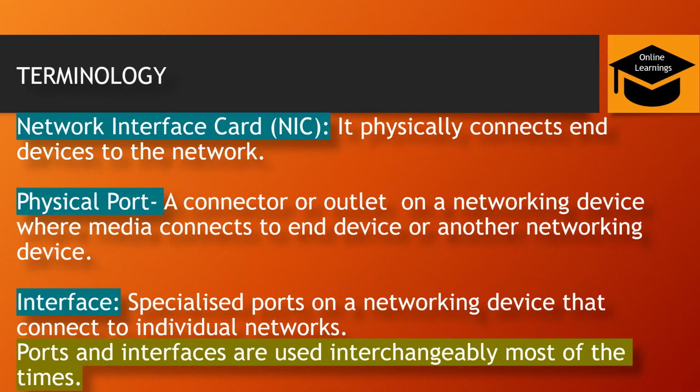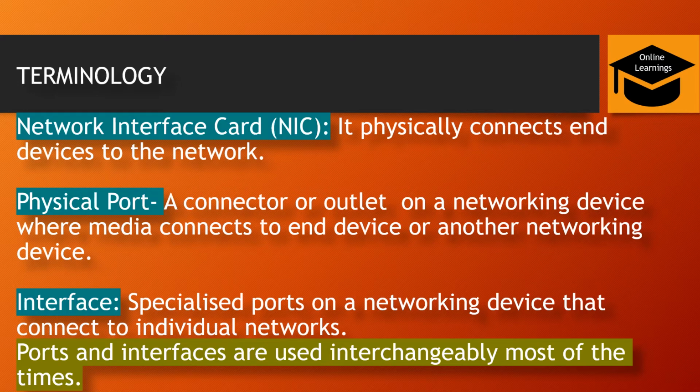So you use those slots to connect both end devices with a wire. In a similar case, physical port means that connector, that outlet on your networking device, where the media, and by media I mean a wire, which can be for a LAN or a WAN, connects to the end device or another networking device.